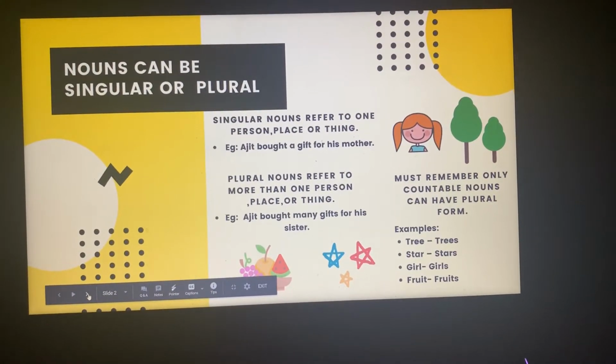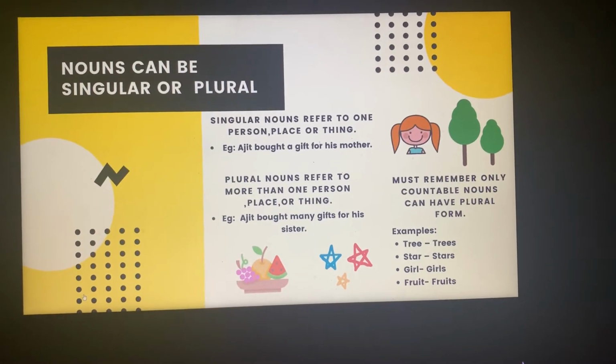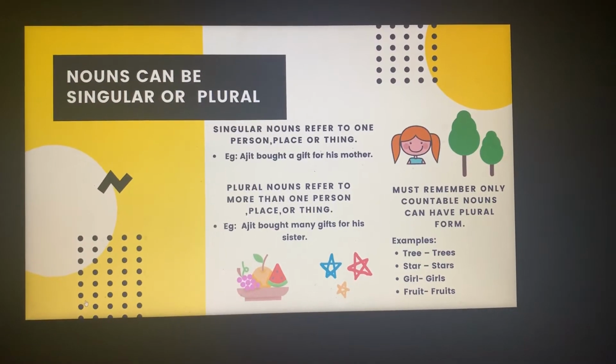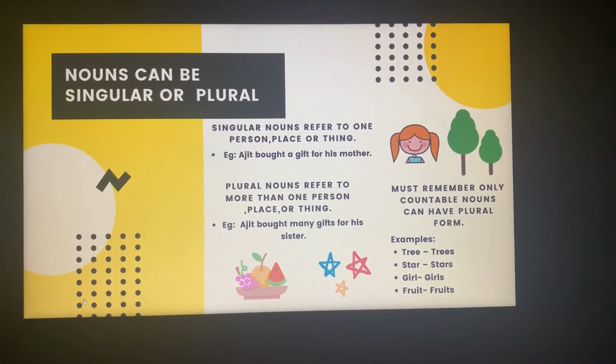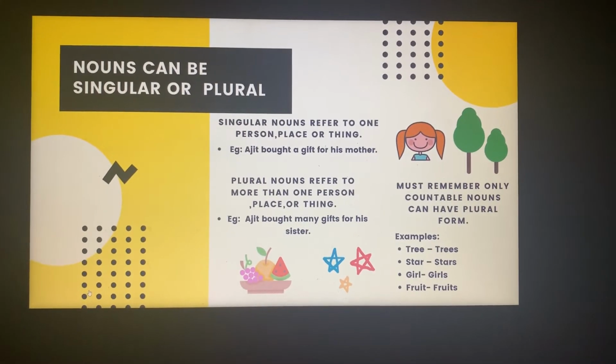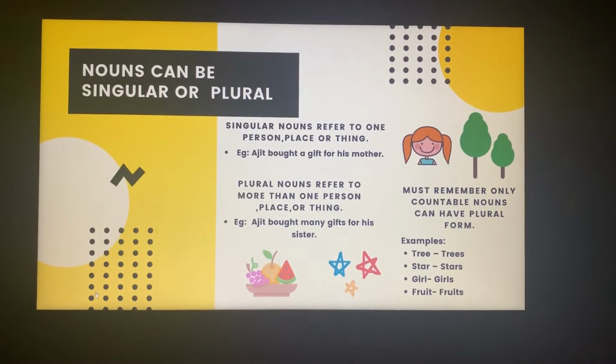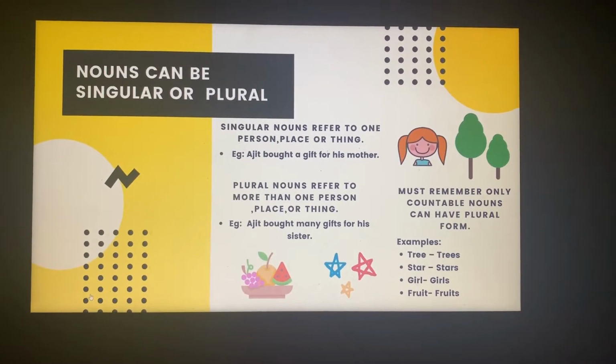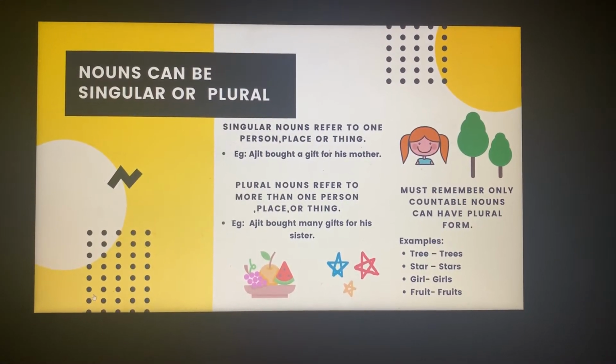What is a singular and a plural noun? Singular nouns refer to one person, place or thing. For example, Ajit bought a gift for his mother. A gift. So a singular noun talks of a single thing, something which is one.